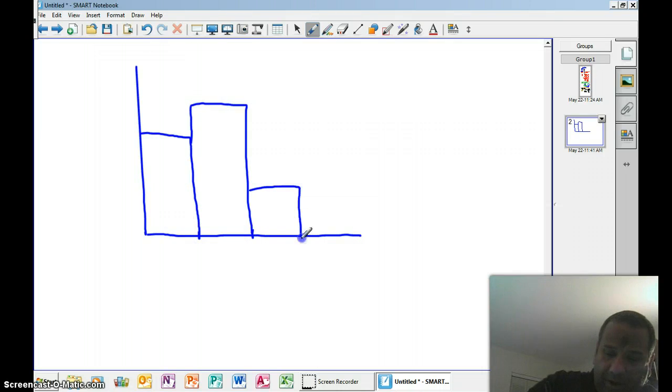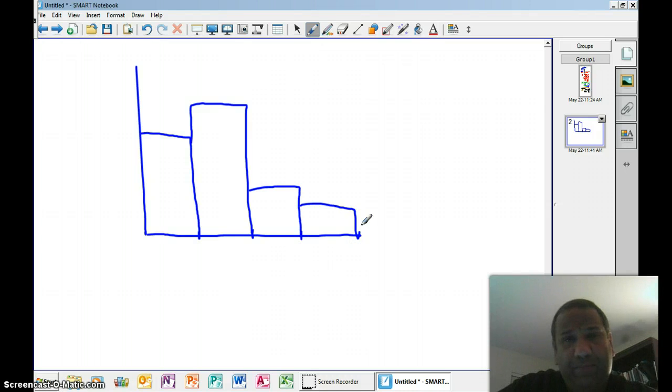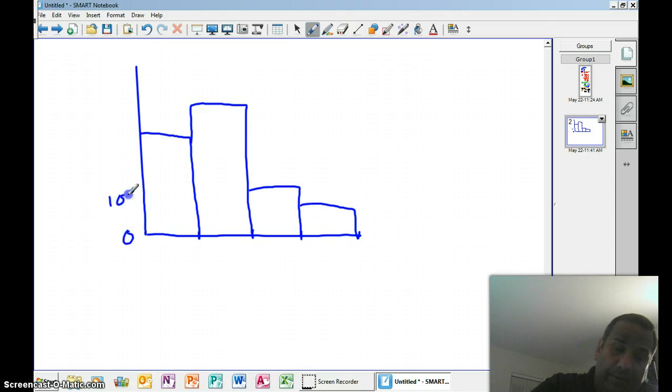In every newspaper there is some type of graph, especially USA Today. So you could have students go online, look at a graph, and interpret some graphs.